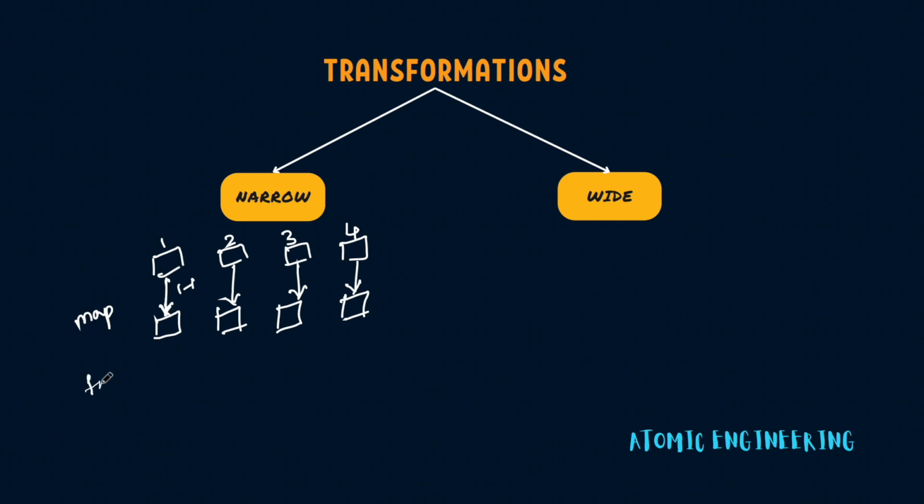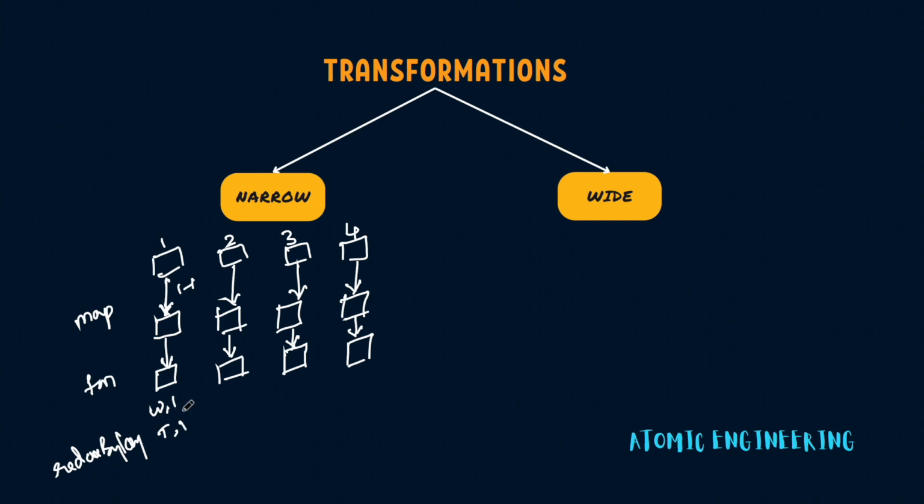And when we applied flat map, the same thing would have happened. It reads the data and writes into another node. At the end, when we did this reduce by key, let's say that we have word W and 1 here and word T and 1 here, right?